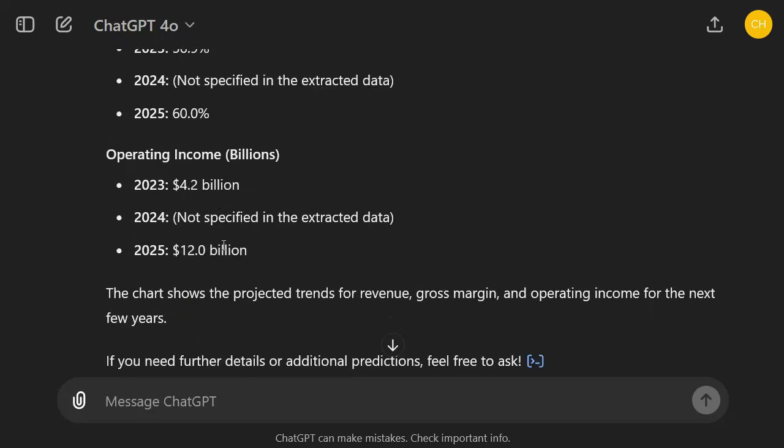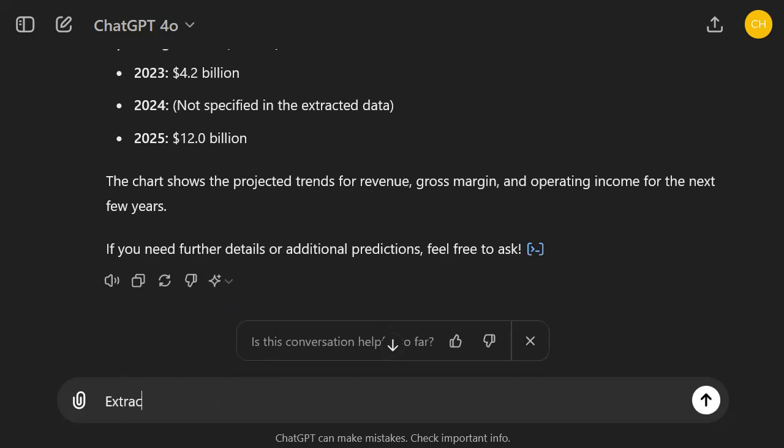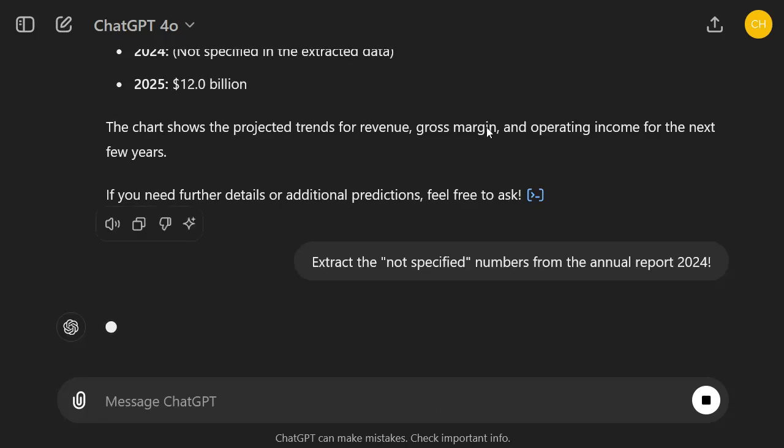And yeah, so it still doesn't seem to figure out the numbers in 24. So, extract the not specified numbers from the annual report 2024. So we still need to prompt it to get us the data.